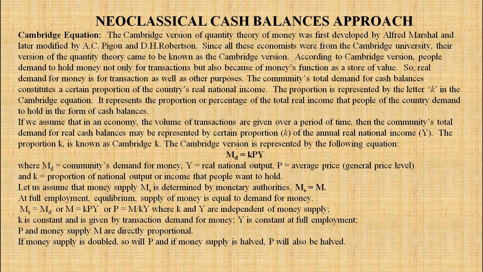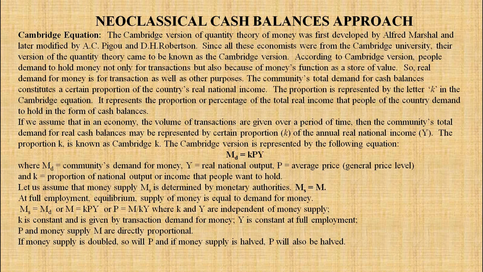form of cash balances. If we assume that in an economy the volume of transactions is given over a period of time, then the community's total demand for real cash balances may be represented by a certain proportion K of the annual real national income Y. The proportion K is known as Cambridge K. The Cambridge version is represented by the following equation: MD is equal to KPY, where MD is the community's demand for money, Y is the real national output, P is the average price, K is the proportion of national output or national income that people want to hold.